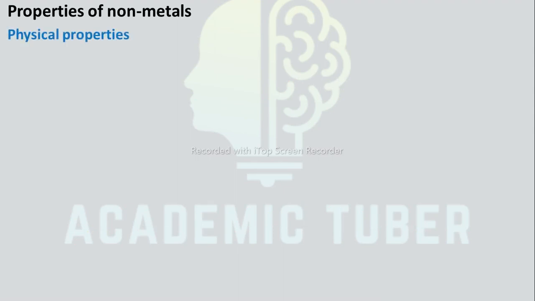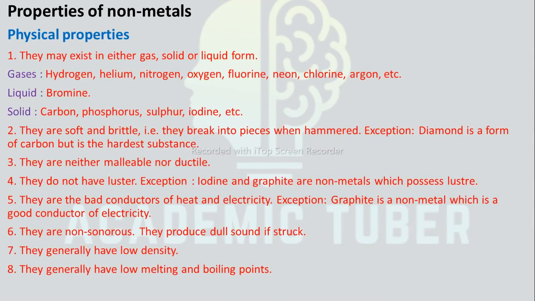Properties of nonmetals. Physical properties. They may exist in either solid, liquid or gaseous state. Generally in gaseous form, hydrogen, helium, nitrogen, oxygen, fluorine, neon, chlorine and argon are found. In liquid state, bromine is found, and in solid state, carbon, phosphorus, sulfur, iodine, etc. are found. Nonmetals are soft and brittle, that is, they break into pieces when hammered, except diamond, which is the hardest nonmetal.